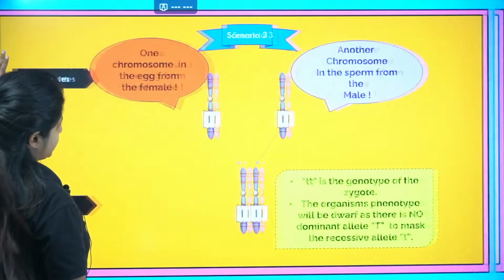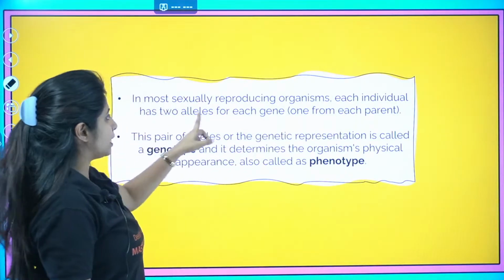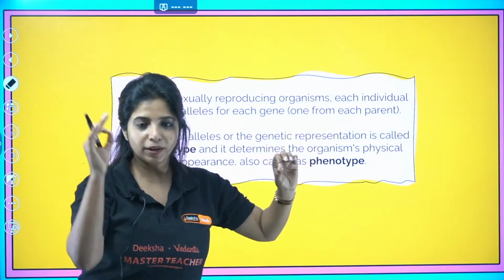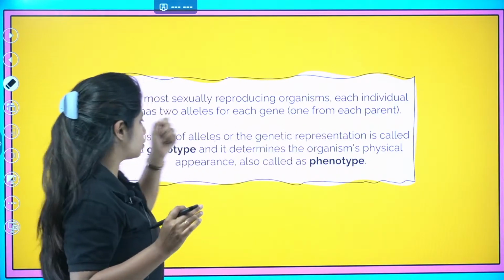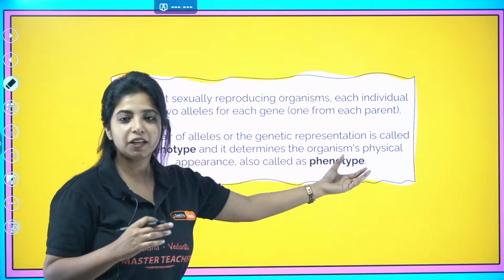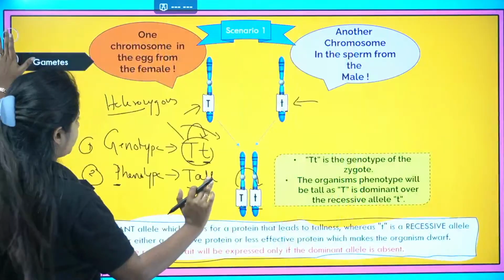So over here, what did we study about? In most sexually reproducing organisms, each individual has two alleles for a gene. I told you, one gene from one parent, one gene from the other parent. This pair of alleles, the genetic representation, is known as genotype, and it determines the physical appearance, which you call the phenotype. That is also clear. We studied all this, right?